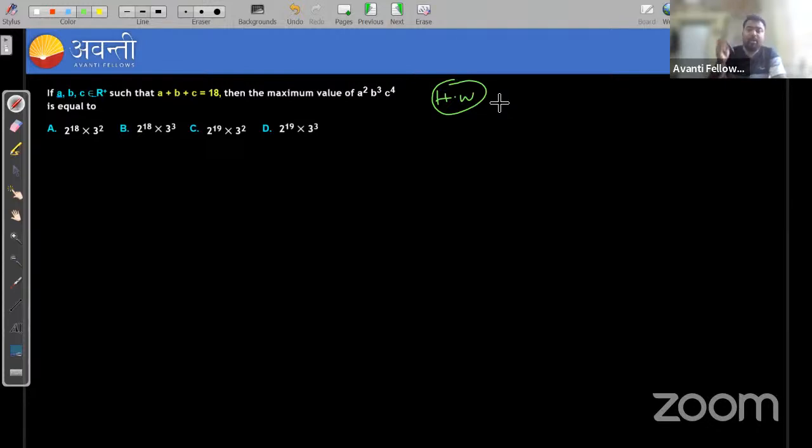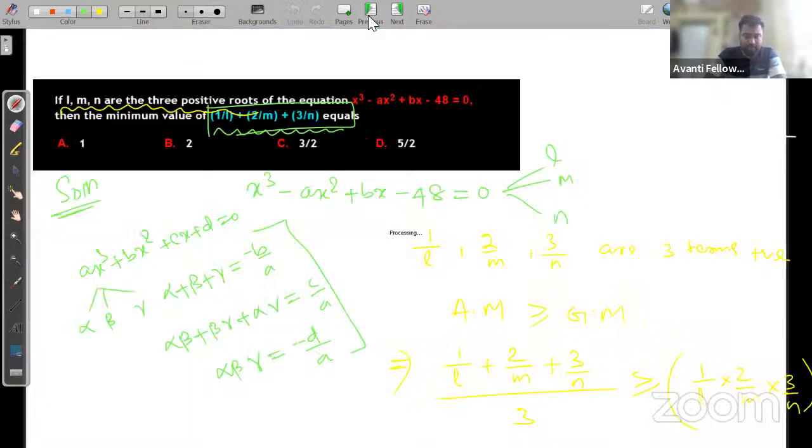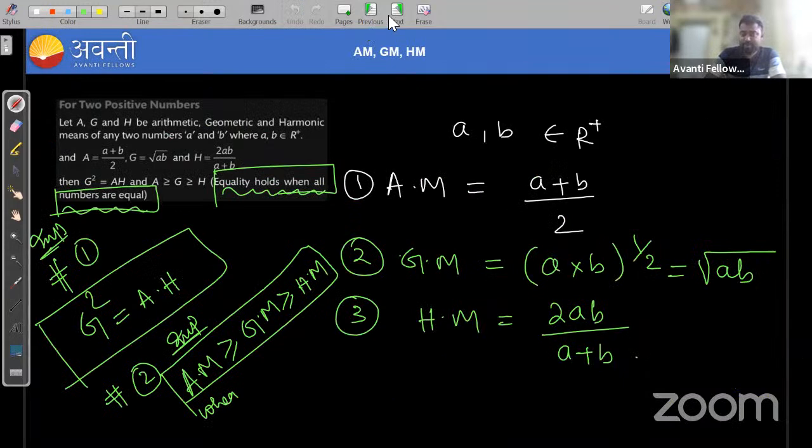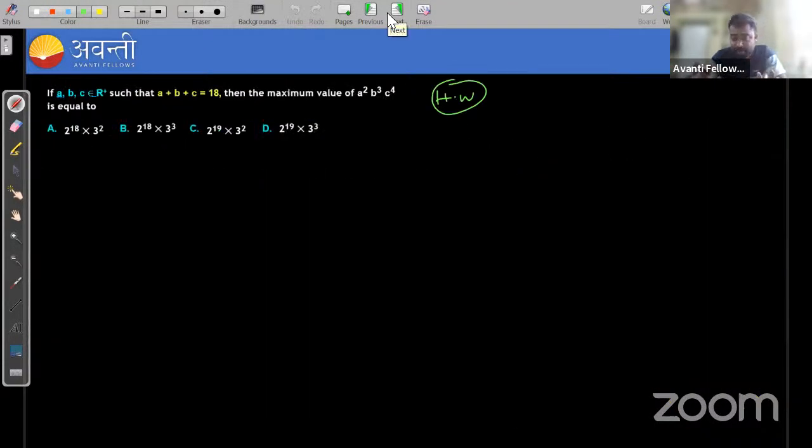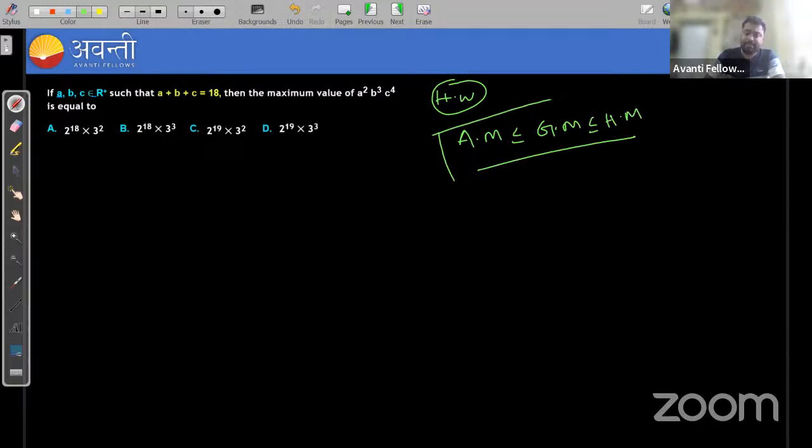In the last class I told you some result, some inequality, right? What is the relationship between arithmetic mean, geometric mean, and harmonic mean? Can you say in the chat box? All of you know, right? Arithmetic mean is greater than or equal to geometric mean is greater than or equal to harmonic mean. Is it or not? Yes. So by using this concept only, we'll solve this question. Got it? So think about it. How can you use this concept to solve this question?